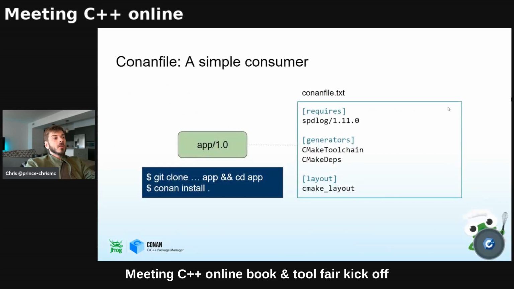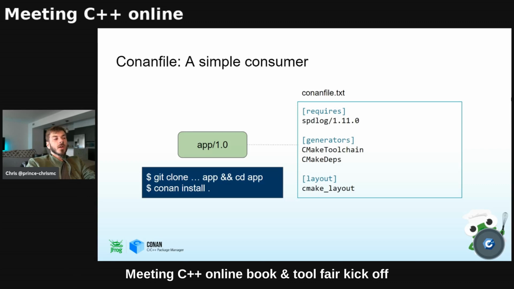So let's say we just have a simple consumer example. I want to make an app and it's going to be version 1.0 because I'm real fancy. You can just make a conanfile.txt. You don't really need to get into the Python, and it's a very easy syntax. Requires spdlog 1.11.0. We're going to be using some generators. This is Conan's language for the integrations for build systems. So you can see here we're going to use CMakeToolchain and CMakeDeps, and our layout for this project is going to be cmake_layout because it's a CMake project.